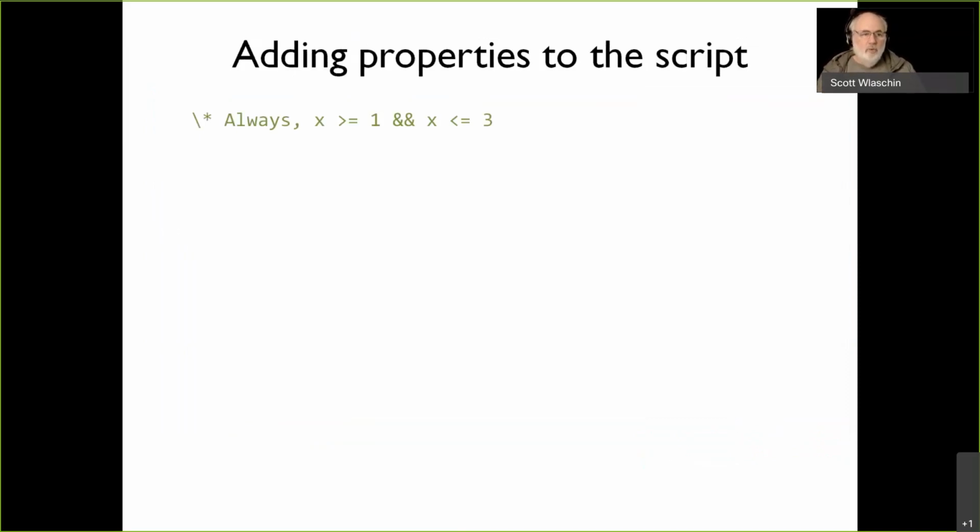Always x is greater than 1 and less than 3. So it's always within bounds. We're going to use the square brackets for always, and then we just say x is greater than 1 and x is less than 3. That's always true, no matter what state it's in.